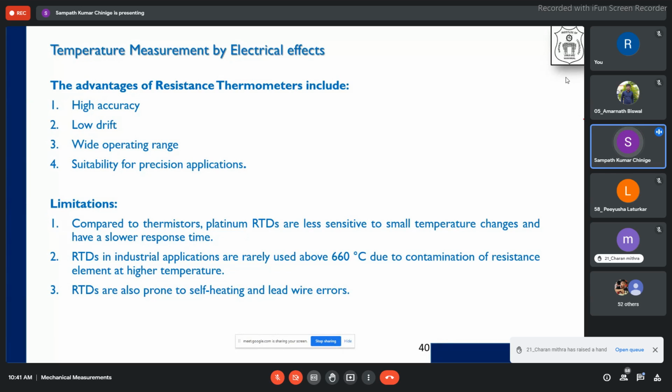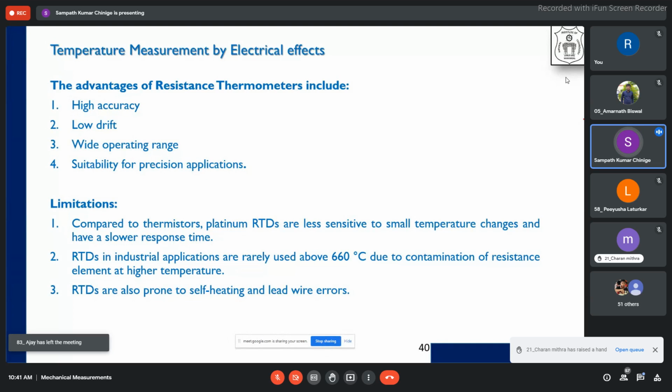Okay, so because of that, ohmic losses we call it as. Because of the ohmic losses, we have self-heating of the wire. So suppose we are measuring a temperature of 100 degrees centigrade and the temperature of the wire is increased by 2 degrees centigrade. Actually what we are sensing is 1 or 2 degrees centigrade, not 100 degrees. So automatically we have an error. Therefore, we need to have a compensation.